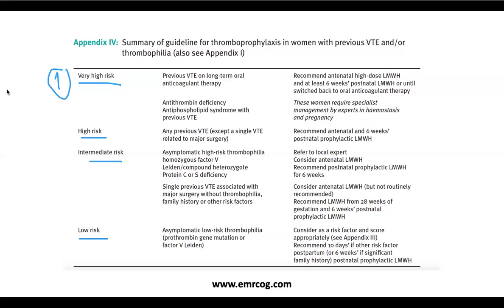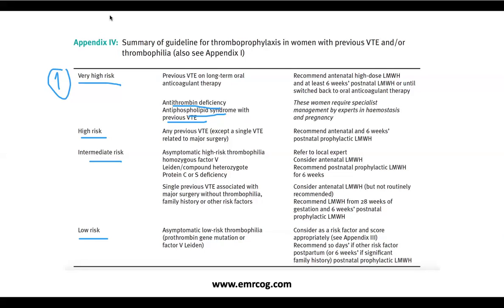Okay, what is the second example in this group? Second example is a woman with antithrombin deficiency or antiphospholipid syndrome with previous VTE. Okay, so the lady now had a syndrome. She had manifestation of the antiphospholipid syndrome, right? So antiphospholipid syndrome diagnosed, for example, in a woman with bad obstetric history, like recurrent pregnancy loss or IUFD, they had a workup and they discovered that she had antiphospholipid syndrome. So this is now considered as the high risk, very high risk.